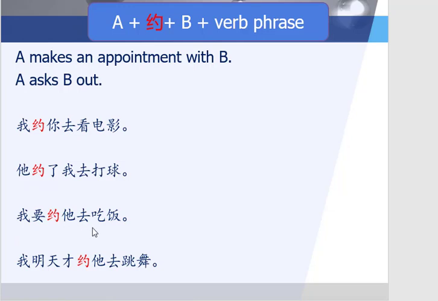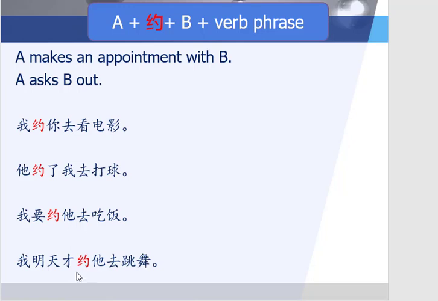我要约他去吃饭. I will invite him to go eat food. 要 plus 约 makes it future tense. 我明天才约他去跳舞. I won't invite him to go dancing until tomorrow. Remember, 才, not until tomorrow. And so in all these cases, you can translate 约 as ask out or invite.